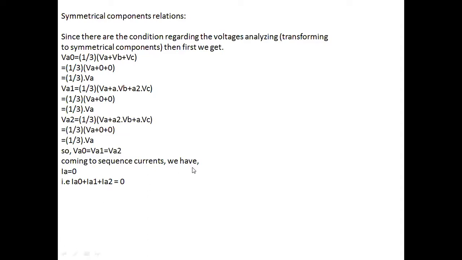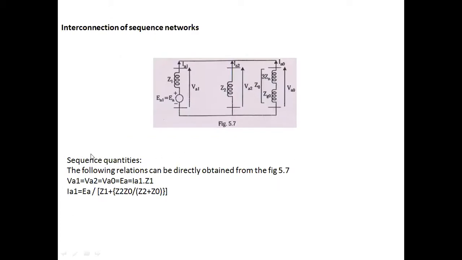Coming to sequence current, since the fault occurred between B and C phase, automatically IA becomes 0. We know that IA is equal to IA0 plus IA1 plus IA2, that's equal to 0. From these sequence components, let us write the sequence network. This is positive sequence, negative sequence, and zero sequence. All are interconnected in parallel. Since all are connected in parallel, VA1 is equal to VA2 is equal to VA0. That's equal to the voltage across the positive sequence, that is VA1 is equal to EA minus IA1 Z1.